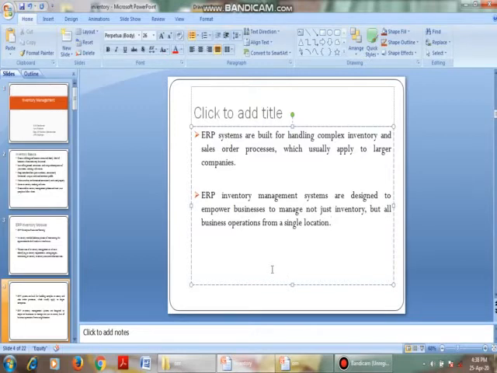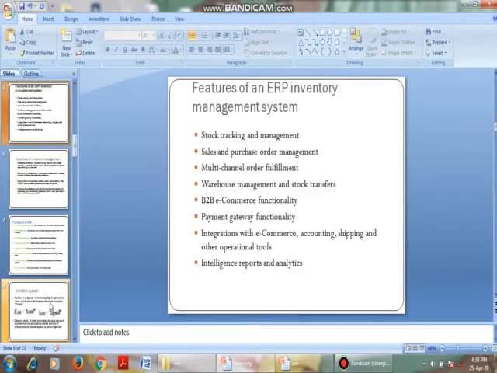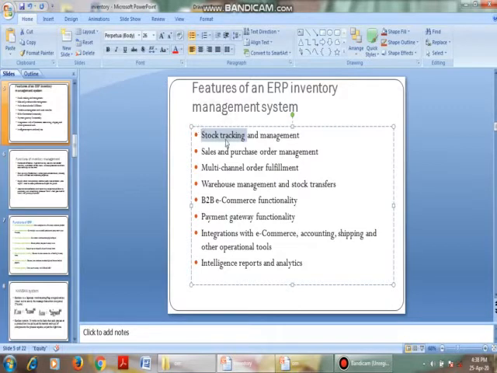Next are the features of the ERP inventory management system. First, stock tracking and management, that is, where our stock is located. If you order online, you can track your shipment. In the same way, we can track our stock and manage it.